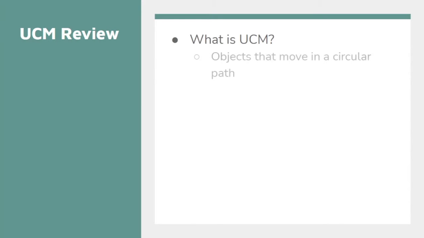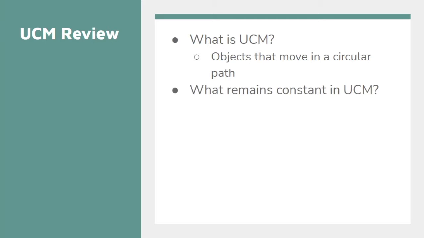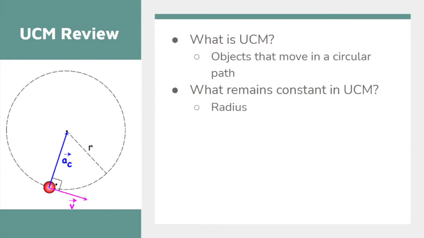What is UCM? Well, like we said, it's uniform circular motion. So that means that objects that move in a circular path exhibit uniform circular motion. And let's talk about what remains constant in this uniform circular motion. So as these objects are moving around in a circle, what things do we know are not going to change? Well, the radius of that circle is not going to change. It's going to have the same radius the entire time it undergoes uniform circular motion.